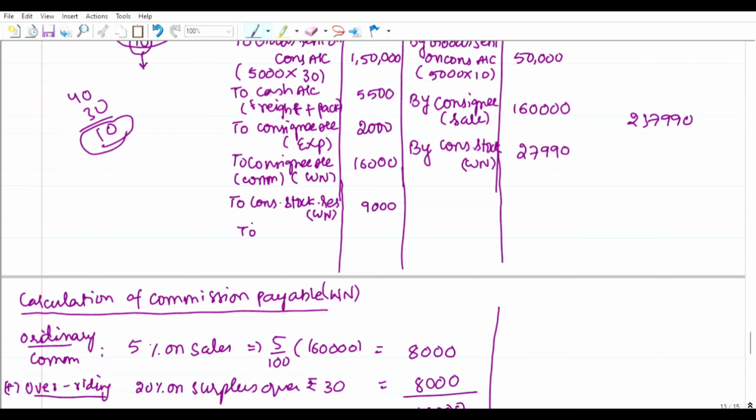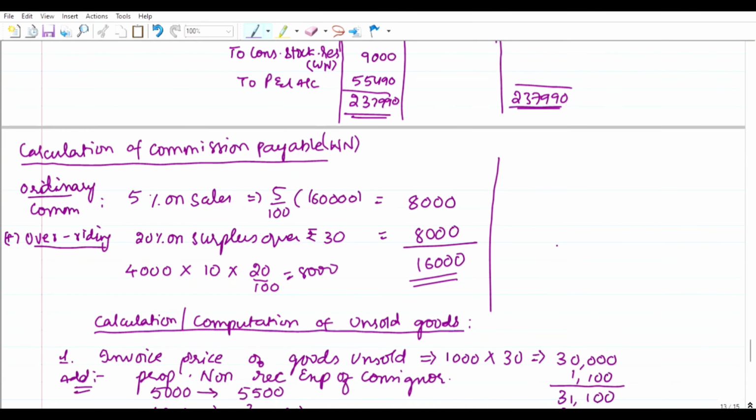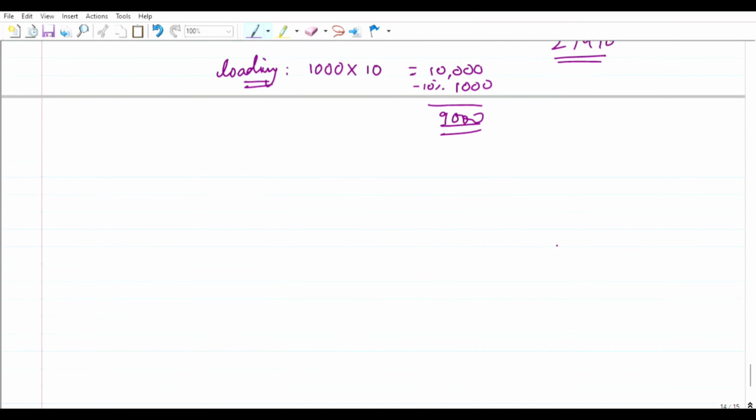This is the profit on consignment to P&L account, 55,490. So 2,37,990 on both sides.